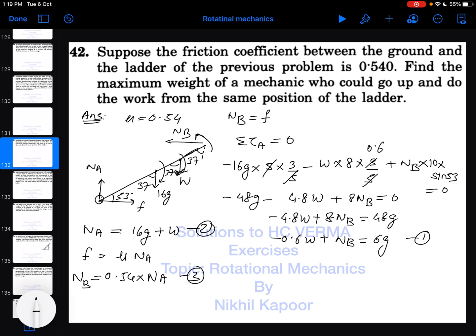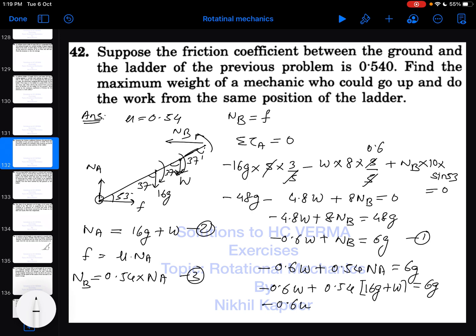So let's substitute the value of NB in equation 1. So minus 0.6 W plus NB, 0.54 NA, is equal to 6G. Minus 0.6 W plus 0.54, what is NA, 16G plus W, is equal to 6G.